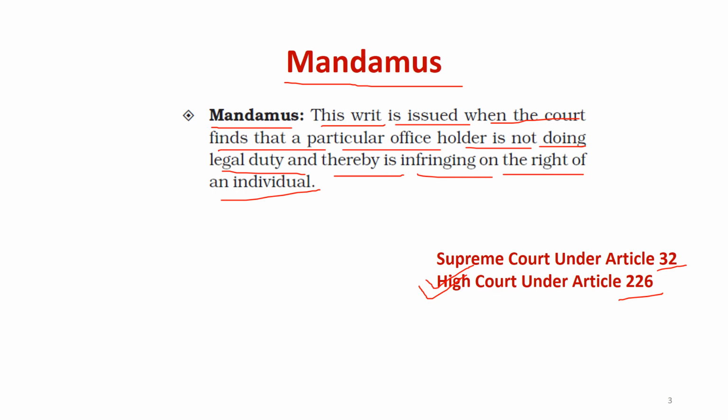Then you can go to the court, and the court will give an order in terms of mandamus for that office holder. This is mainly useful against office holders, especially government officials. So this is the second type of writ, mandamus.